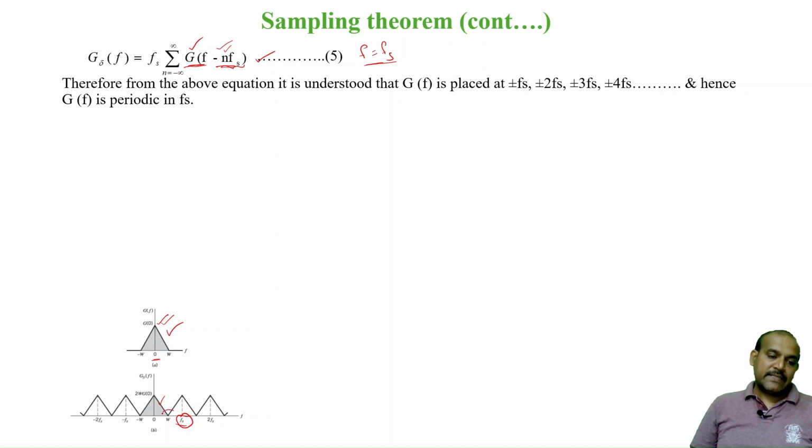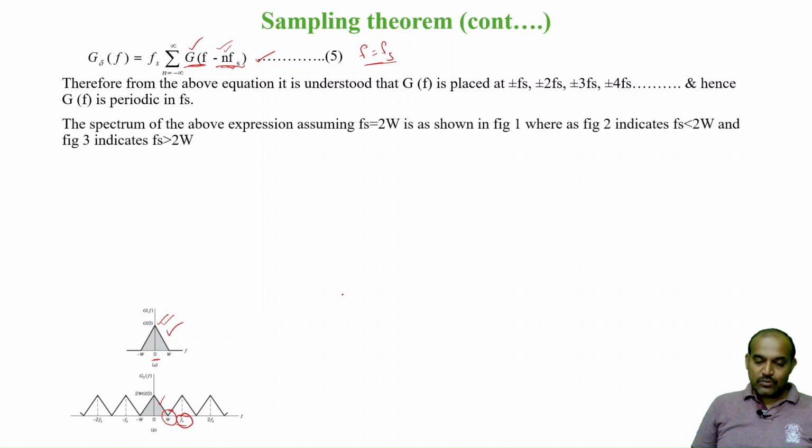Here the spectra are exactly aligned. We have chosen fs equal to 2W. I have chosen the sampling frequency fs to be exactly 2W. This is 1W, this is another 1W, totally 2W from here to here, fs. So we have chosen fs as 2W.